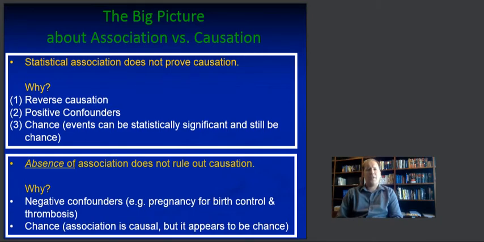Also, we have to remember that the converse is true. Absence of statistical association does not rule out that a specific stimulus that we suspect to be the cause of a specific effect may in fact be true. Why would that be the case? Well, there are negative confounders. Remember the example of pregnancy being a negative confounder when we were looking at the relationship between the increased risk of thrombosis, clotting, and birth control pills. Second, just as is the case for the first instance, chance can also interfere with finding causation where there appears to be an absence of association. Association could be causal, that is, but it actually appears to be chance.